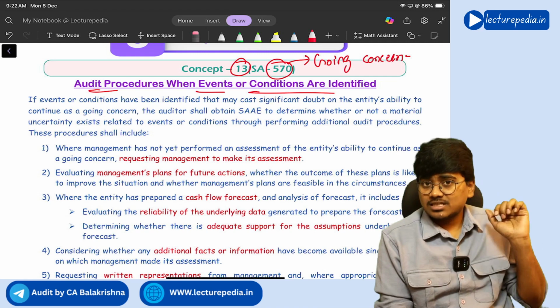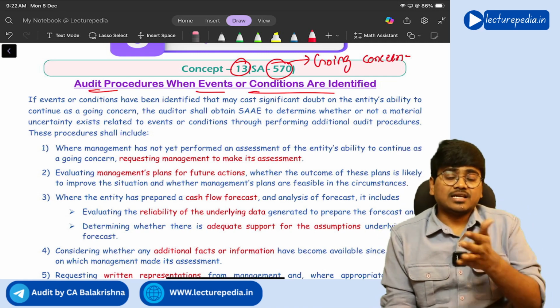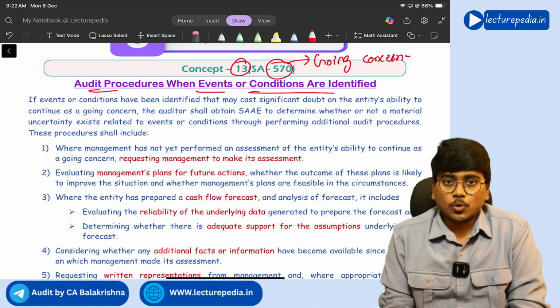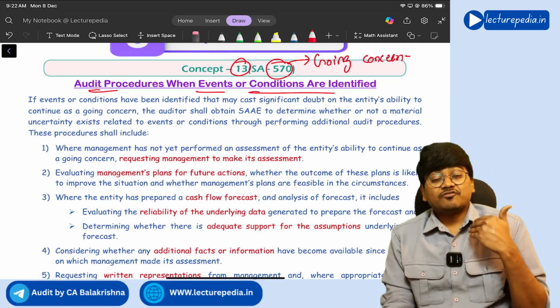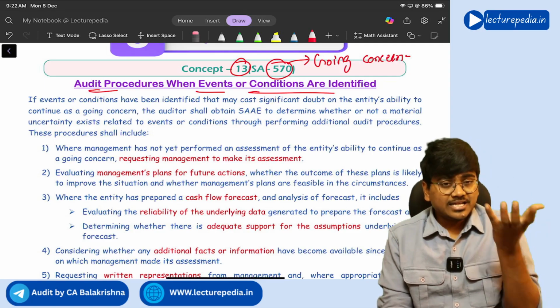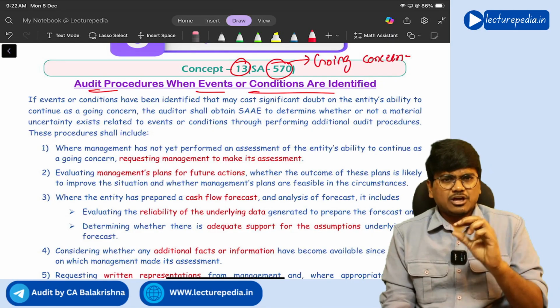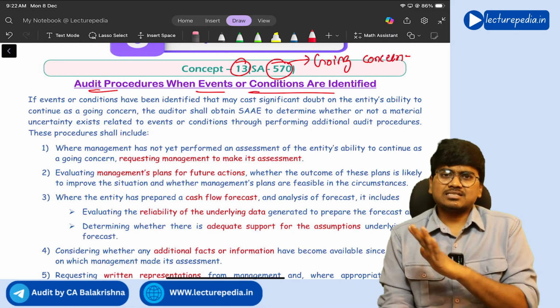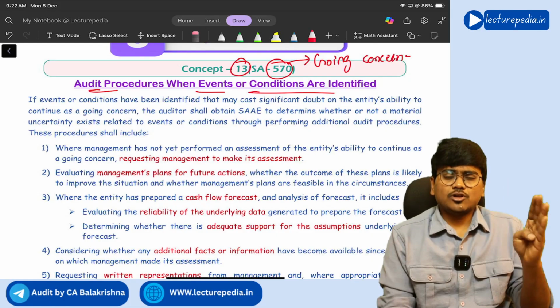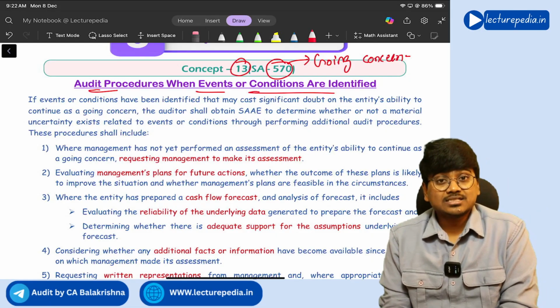Now, if those events are there, then there is a chance that the entity might not be able to continue as a going concern, right? So if the auditor has identified any of those events, then the auditor needs to determine whether there is a significant uncertainty that the entity will not be able to continue as a going concern or not.